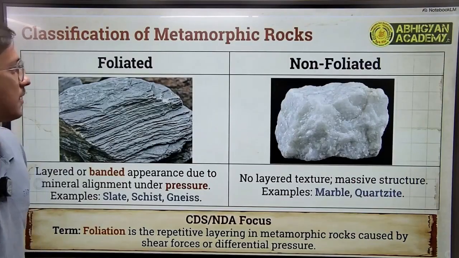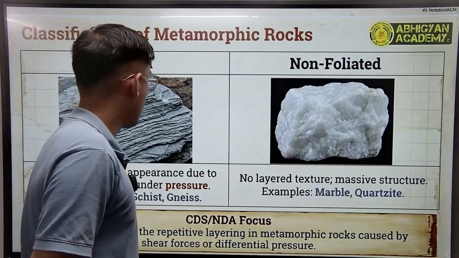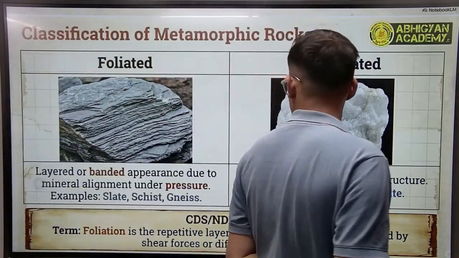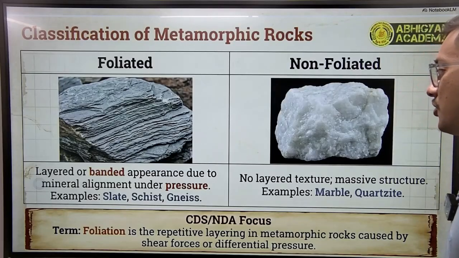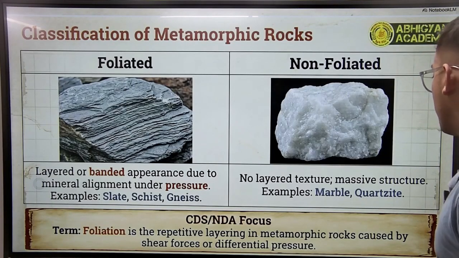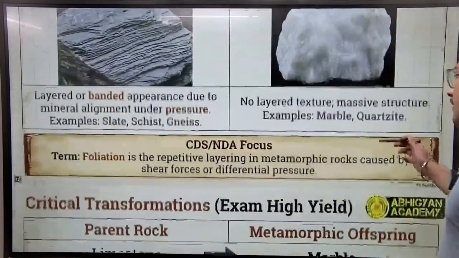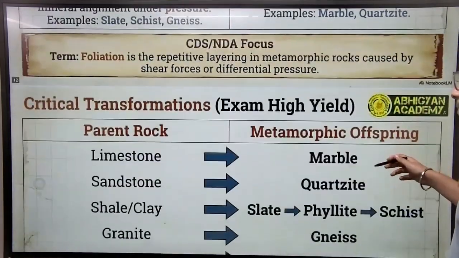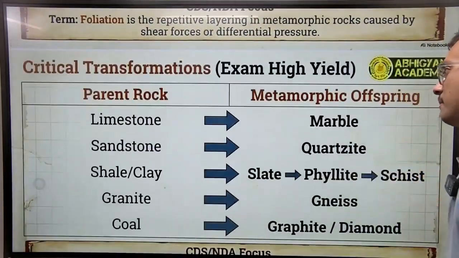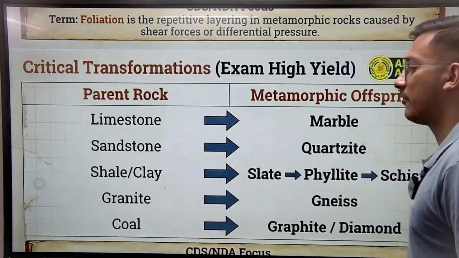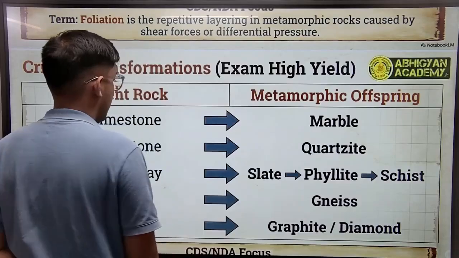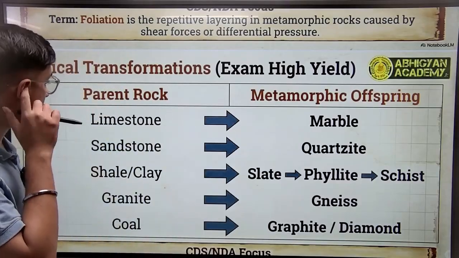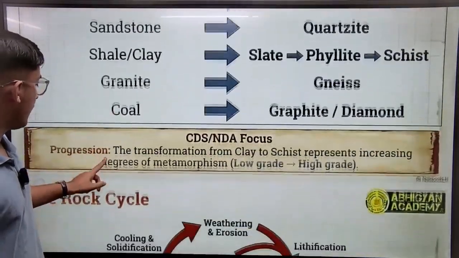So classification of metamorphic rocks, we have foliated and non-foliated. So foliated has a layered or banded appearance due to mineral alignment under pressure. And non-foliated has no layered texture, massive structure. For example, marble and quartzite. So here are the parent rock and metamorphic offspring. From limestone, we have marble, sandstone, quartzite, shale, slate, granite is gneiss, and coal is graphite.